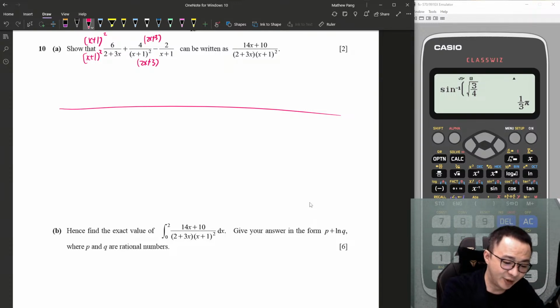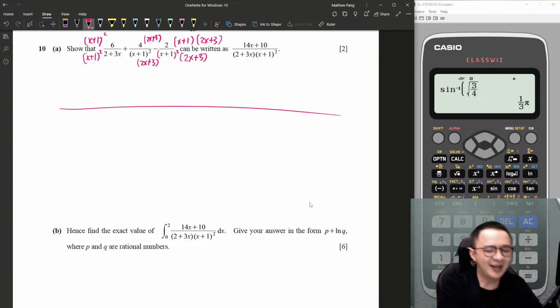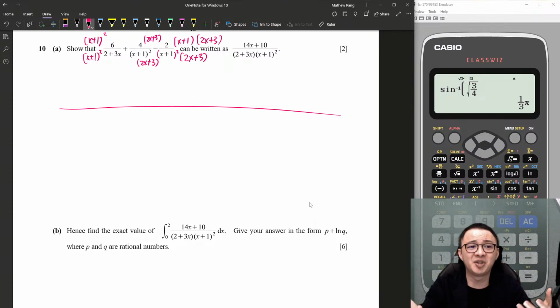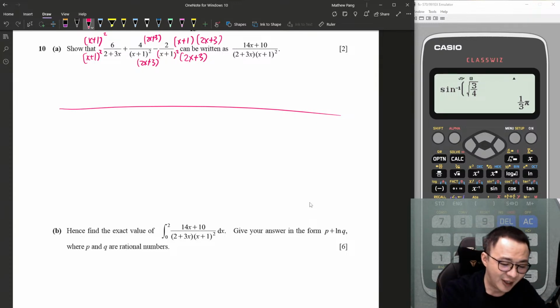Then this one I need to multiply x plus 1 squared. I need to multiply x plus 1, not squared, because the bottom already has one x plus 1. Just need to multiply one more x plus 1, and then also multiply the 2x plus 3. Okay, you should get some idea how I make them have the same denominator, right? So now I assume all of them have the same denominator.